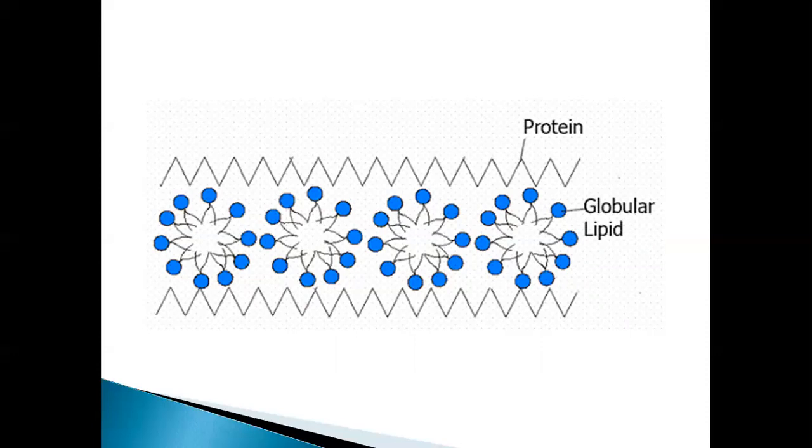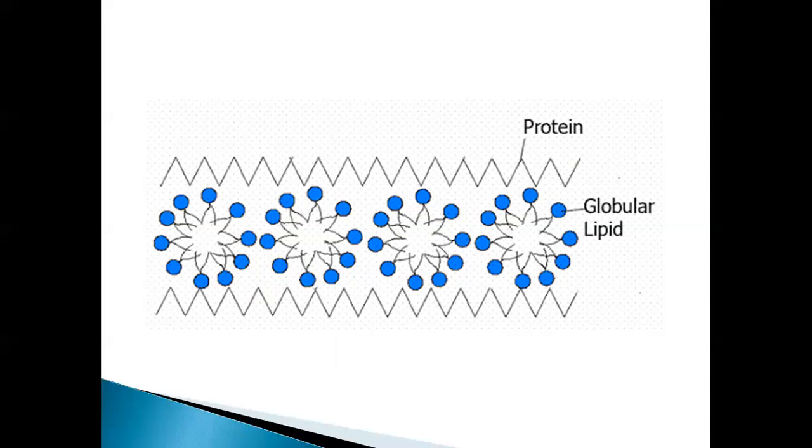Every micelle has a core of 6 to 8 phospholipid molecules. The hydrophobic tails of the phospholipids are present towards the center, and the hydrophilic heads are present towards the periphery.